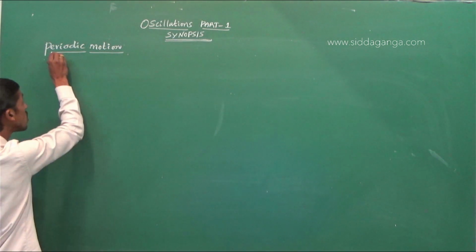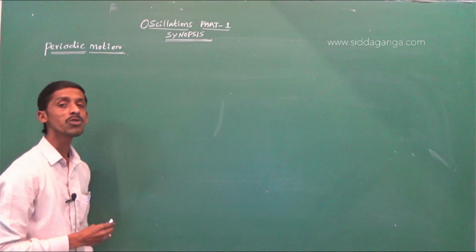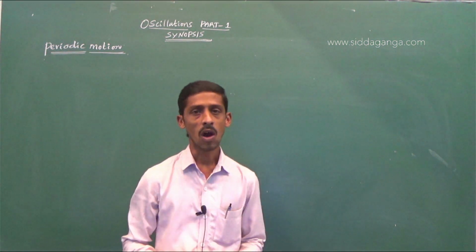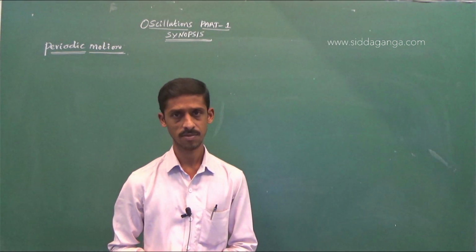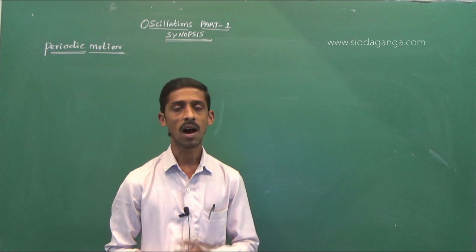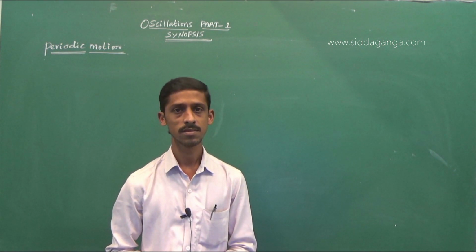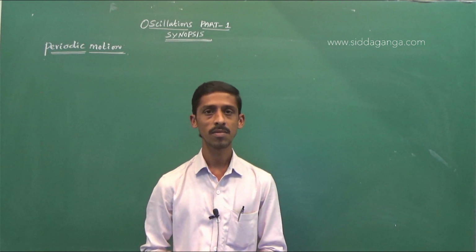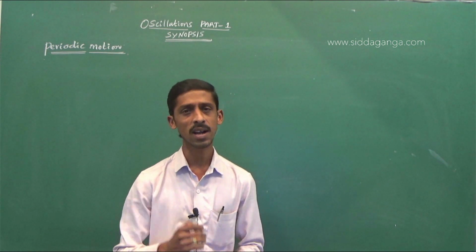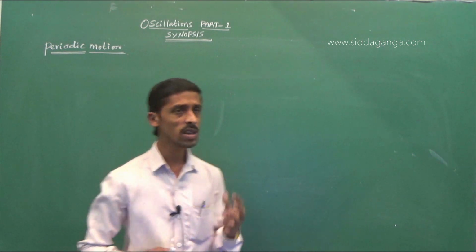So the motion is said to be periodic motion if a particle moves over and over along the same path after regular intervals of time. That is, the motion repeats after every definite regular interval of time. You see examples.